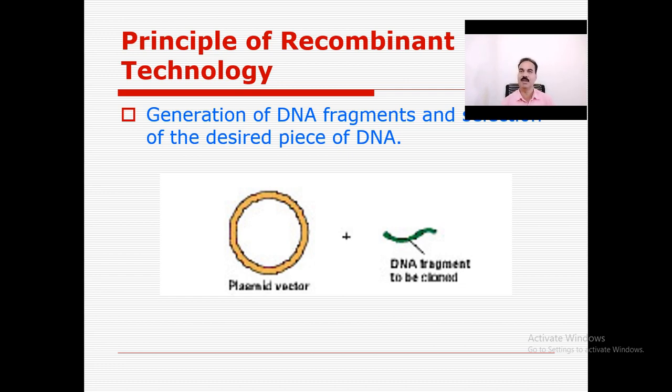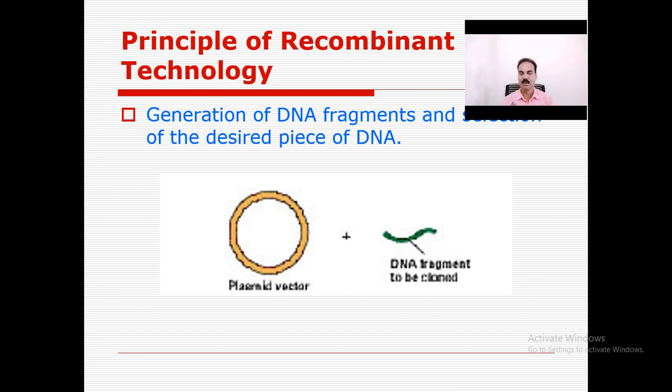No enzyme is required for the replication in the plasmid. And this is the DNA fragment to be cloned. That means the fragments of DNA which are inserted in that plasmid, we call it the genomic DNA.